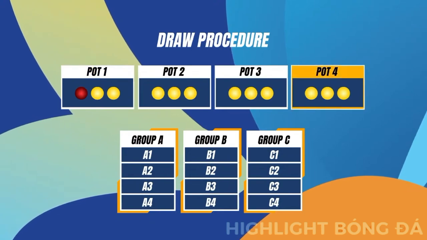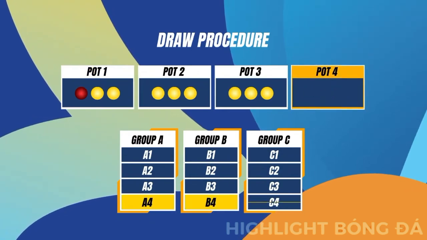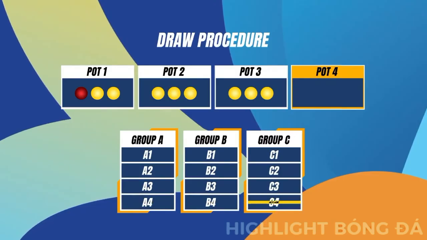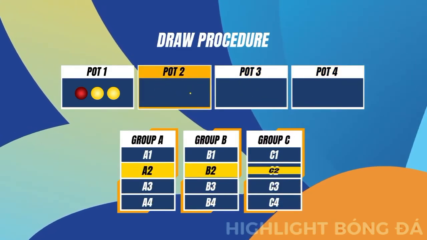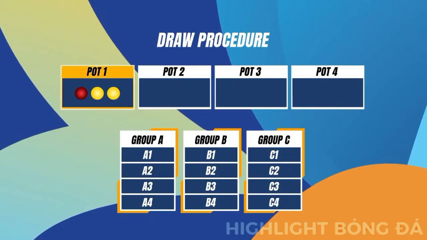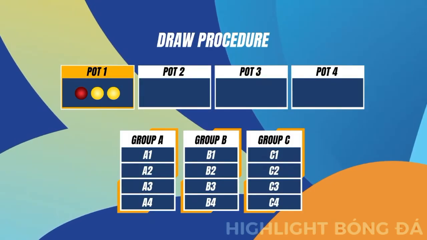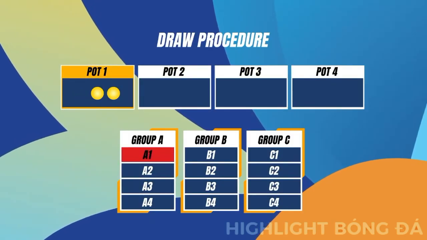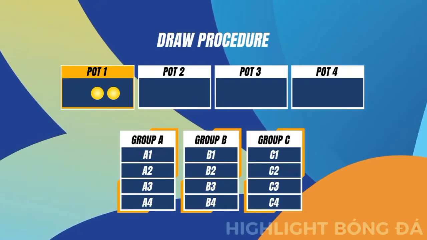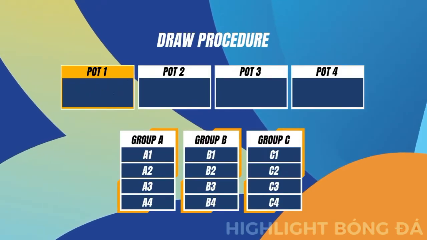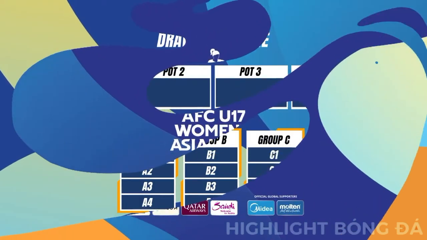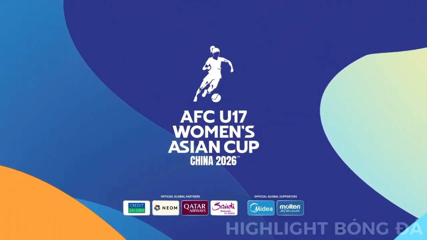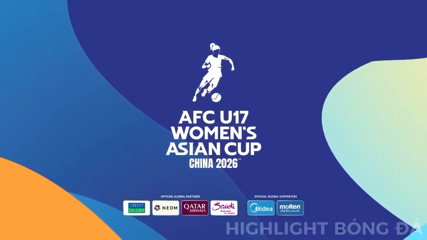Participating teams from Pot 4 will be drawn into position 4 of each group in alphabetical order. Subsequently, the same procedures shall apply for Pots 3 and 2. China PR, as the host association, shall be drawn first into position A1. The remaining participating teams from Pot 1 will be drawn into position 1 of each group in alphabetical order. This shall conclude the draw for the AFC Under-17 Women's Asian Cup China 2026.